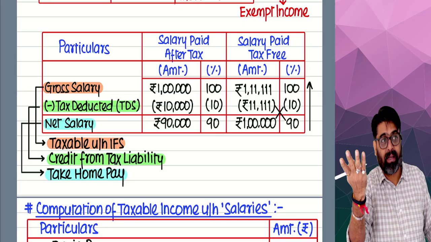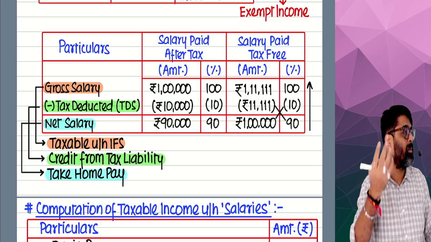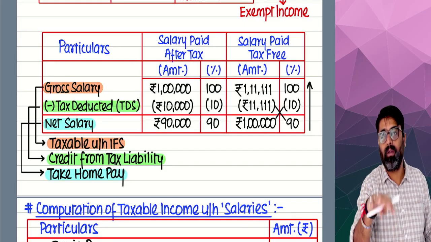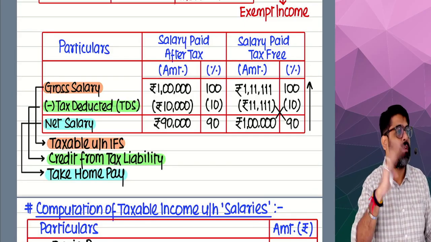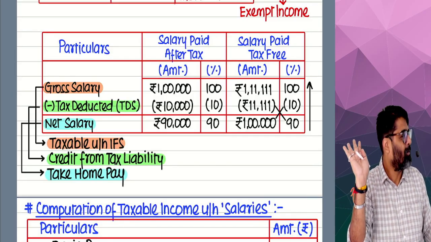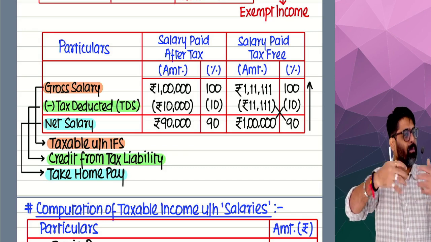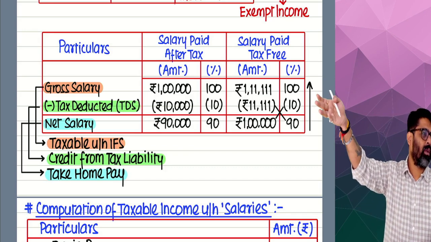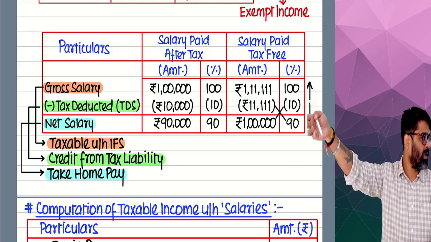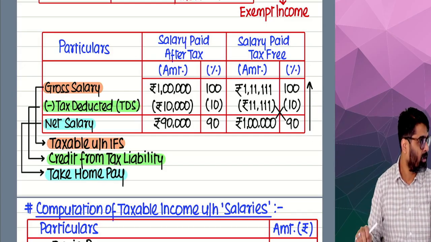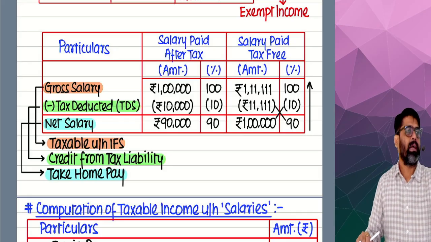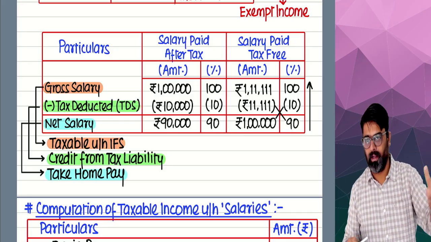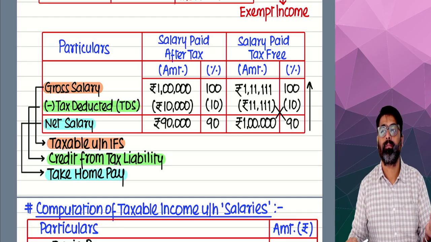But to pay that tax, salary will not remain. Every month salary will come, salary will go. And once the previous year is over, in the assessment year, total income will be calculated. In that total income, the full year salary will be taken, and the tax will be calculated. Now the government will come to Harshita and ask, Harshita, pay the tax. Harshita will say, I have no income left.